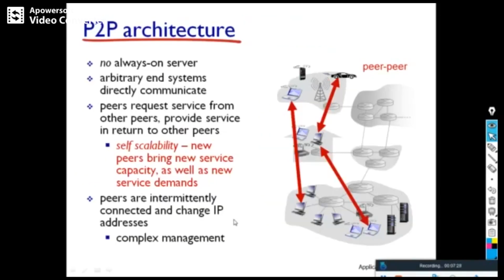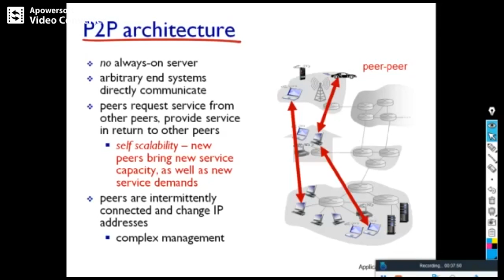One more architecture is the peer-to-peer architecture. Here there is no question of a server. The client itself acts like a server, and tries to access other clients and the information. So it is self-scalable.